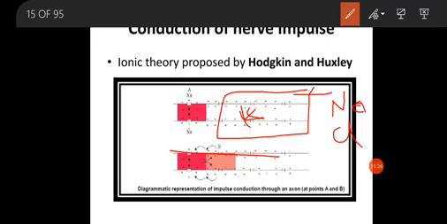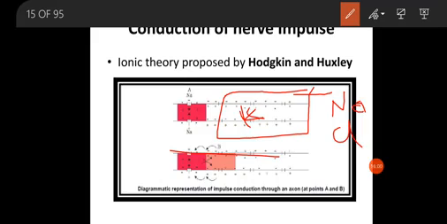But the fluid within the cells will have a large number of negatively charged anions, mainly proteins. So inside the cells there will be a large amount of negatively charged proteins, and hence anions are there. And when we talk about sodium, the ions are 10 times more outside the neuron.